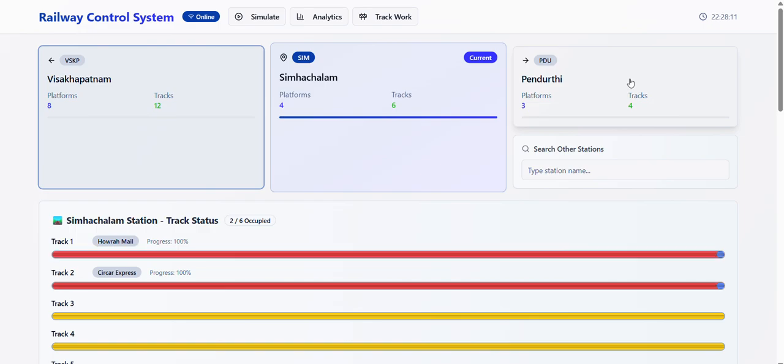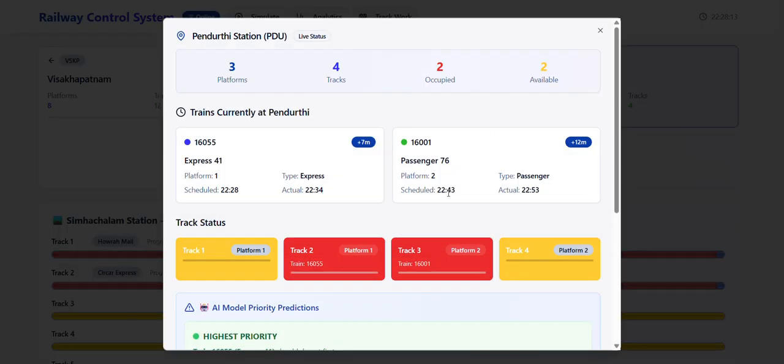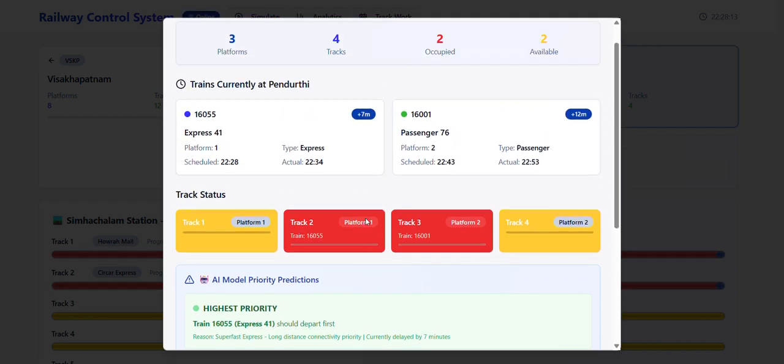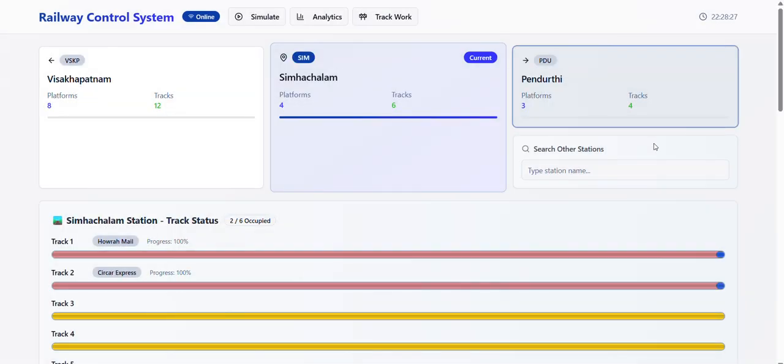And similarly, for the station to the right, Pendurti, these are the trains currently at Pendurti, and the platforms are 3, tracks are 4, in which 2 are occupied and 2 are available. And the track status and AI model priority predictions. So this is how our hybrid rail flow model works.